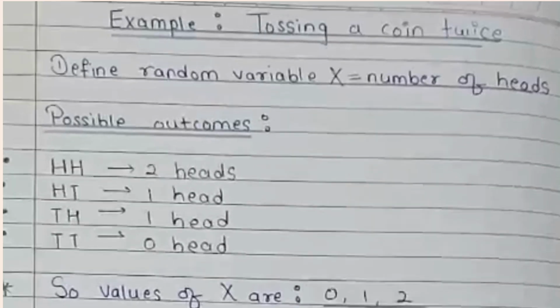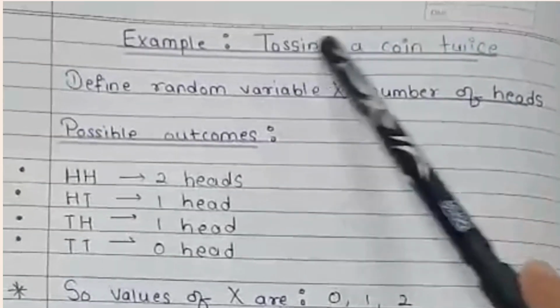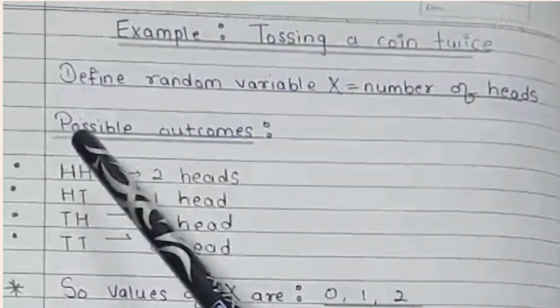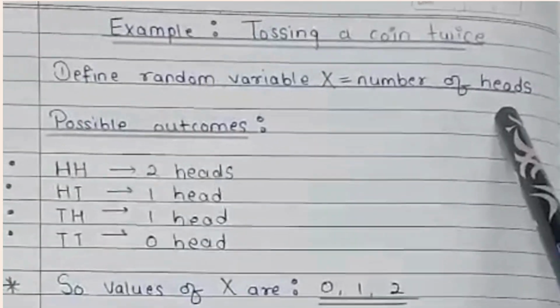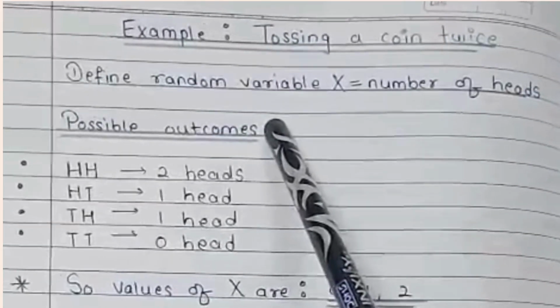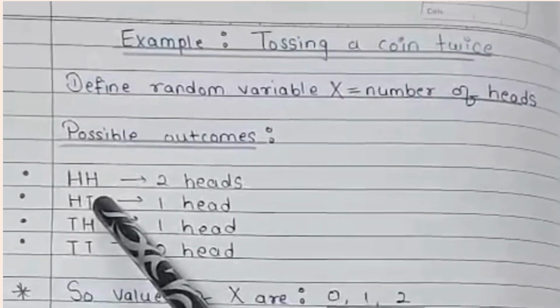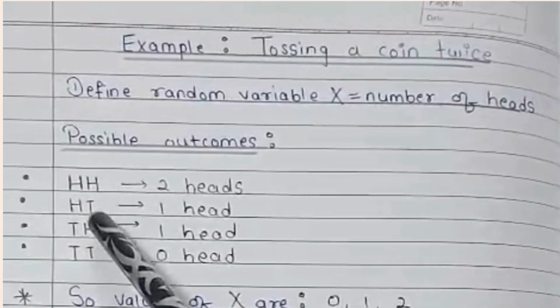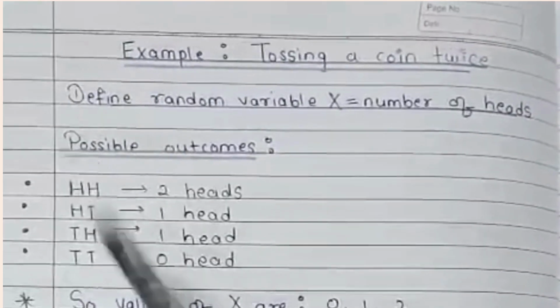Let's solve an example. Let us consider a simple example of tossing a coin twice. We define random variable X as the number of heads. The possible outcomes are head head, that is 2 heads, head tail, that is 1 head, tail head, that is 1 head, and tail tail, which is 0 heads.